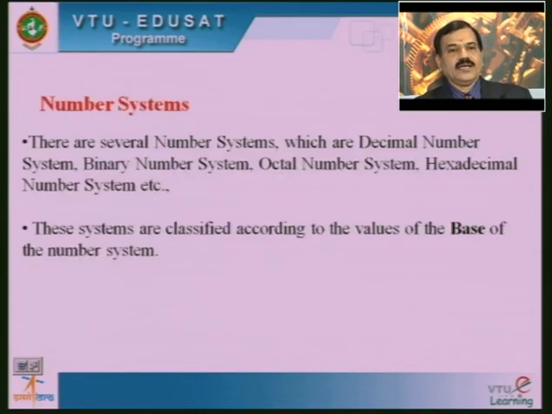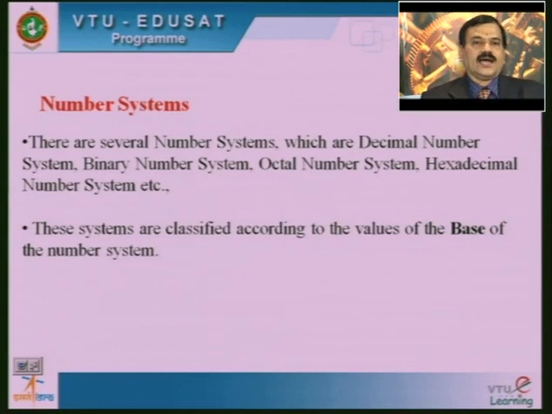Next we move to the number system. There are several number systems in practice, which are the decimal number system, binary number system, octal number system, hexadecimal number system, etc. These systems are classified according to the value of the base of the number system.